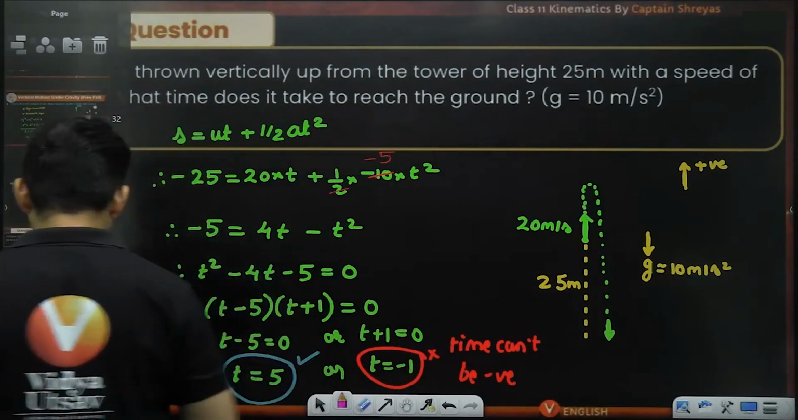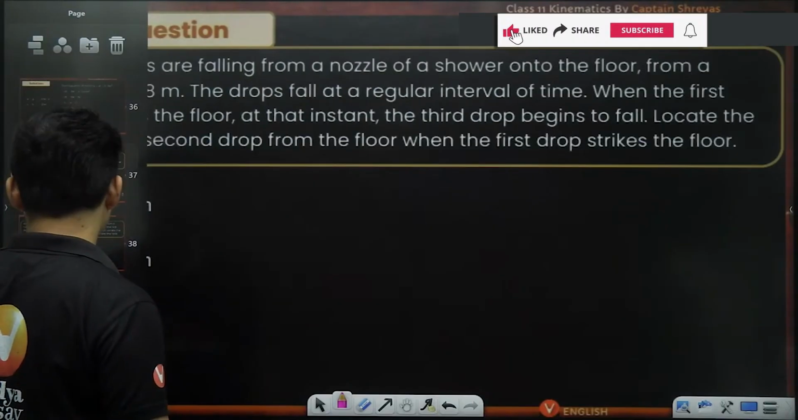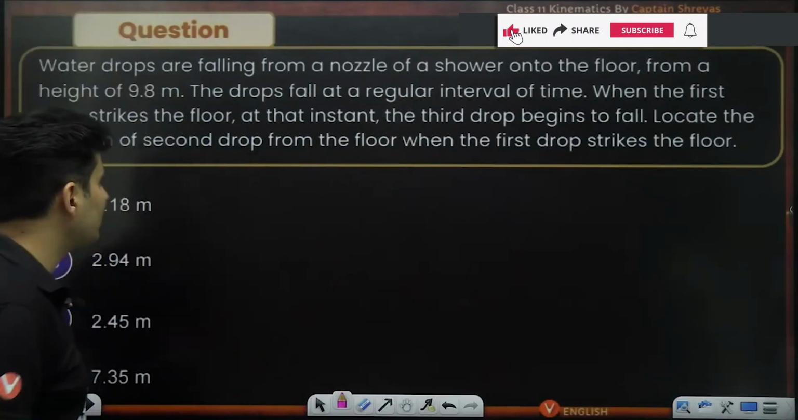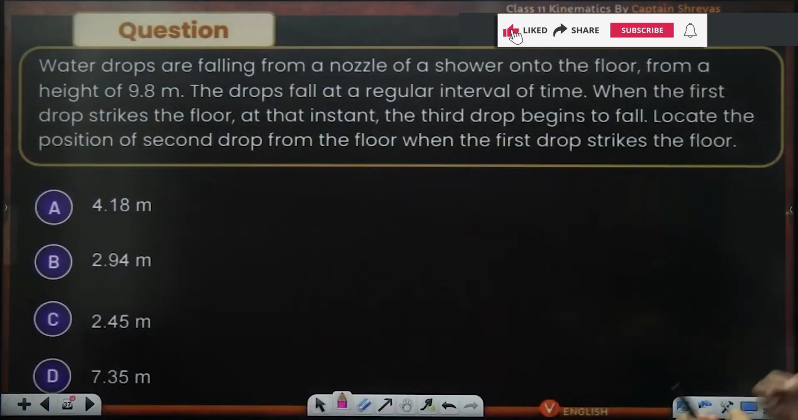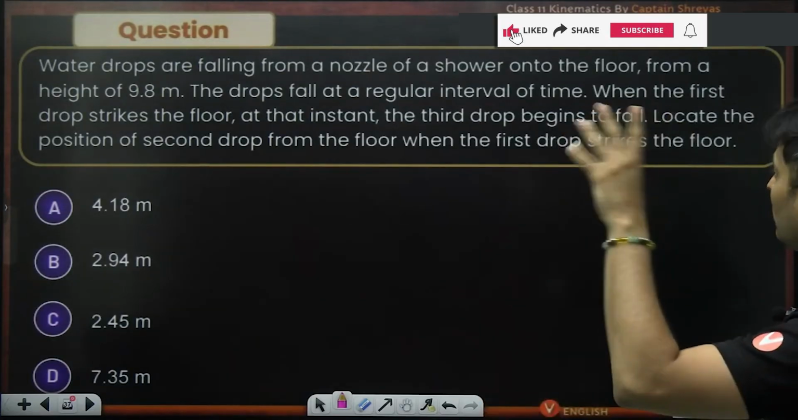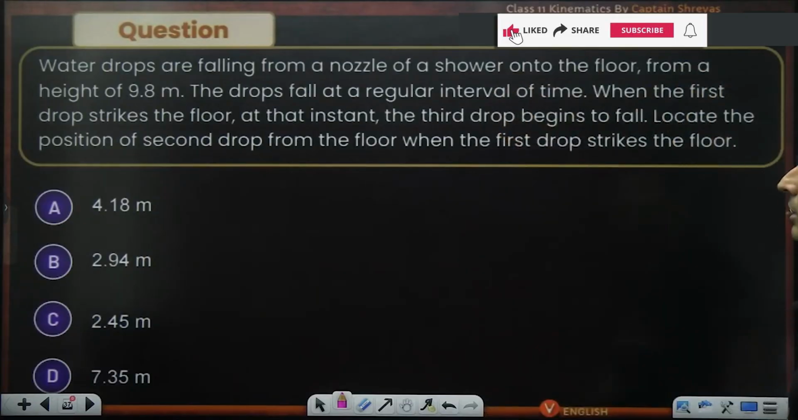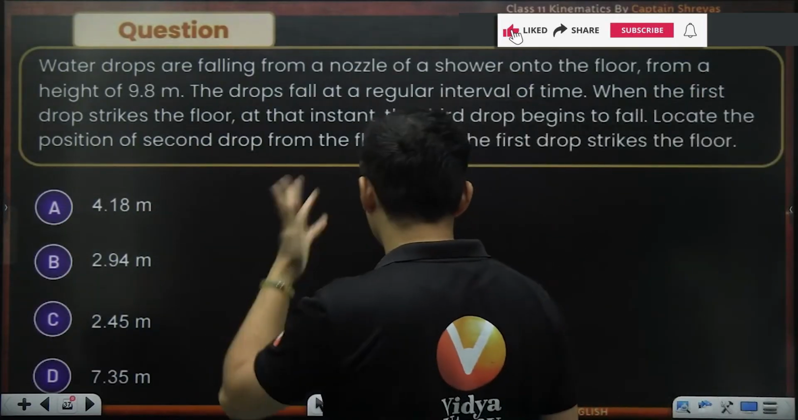All right. So moving on to now the next question. This is another interesting question. There are some water drops which are falling from a nozzle of a shower onto the floor from a height of 9.8 meters. The drops fall at regular intervals of time, and when the first drop is striking the floor, then the third drop is just beginning to fall. Locate the position of the second drop from the floor when the first drop strikes the floor.